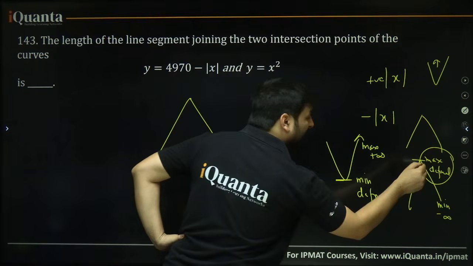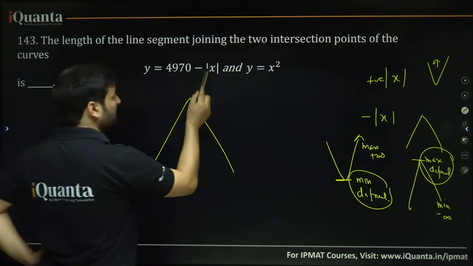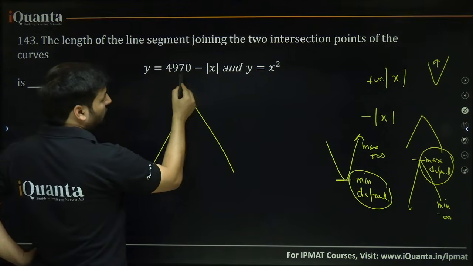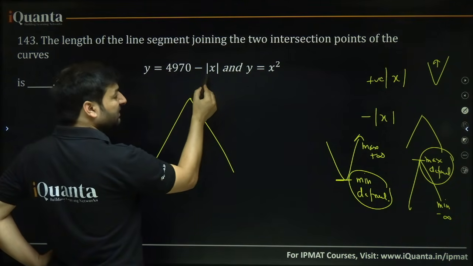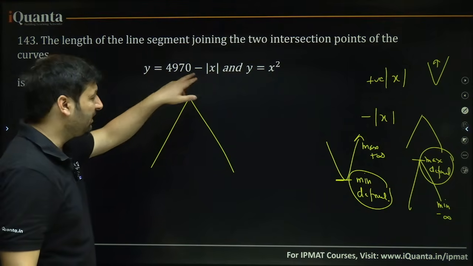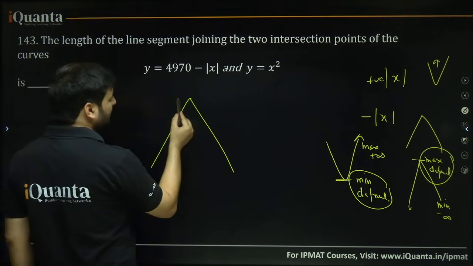Maximum will be defined, and maximum and minimum both are at critical points. What is the critical point? x equal to 0, so 4970 minus 0. Critical point means the value of x at which the thing inside the modulus becomes 0. So that is x equal to 0.